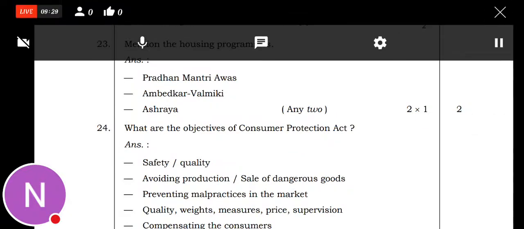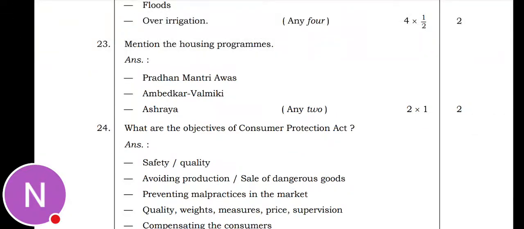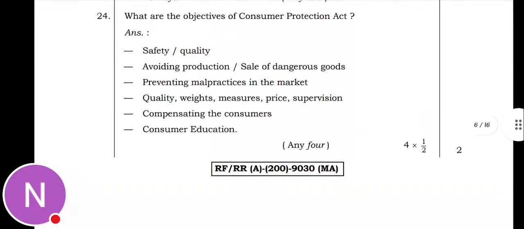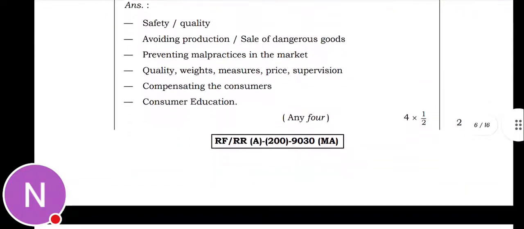Next, mention the housing programs. So Pradhan Mantri Awas Yojana, Ambedkar Valmiki Yojana and Ashraya Yojana are the housing programs. Next, what are the objectives of the Consumer Protection Act? The objectives are safety, avoiding exploitation, preventing malpractice in the market, quality, weights and measures, compensating the consumers, and consumer education.